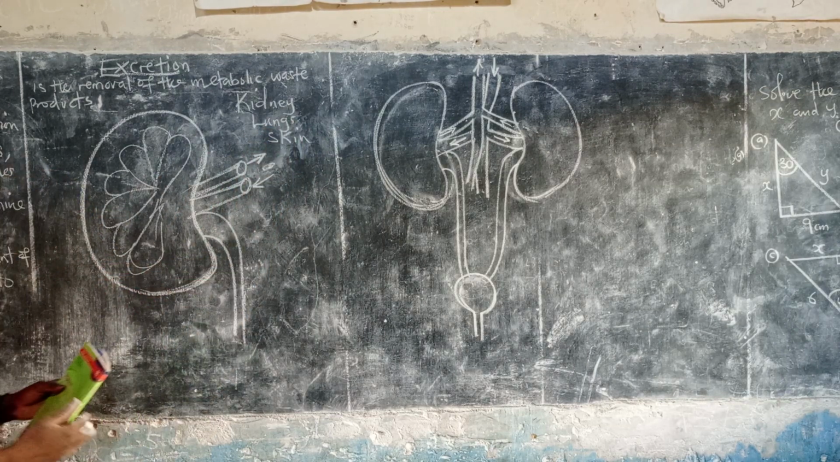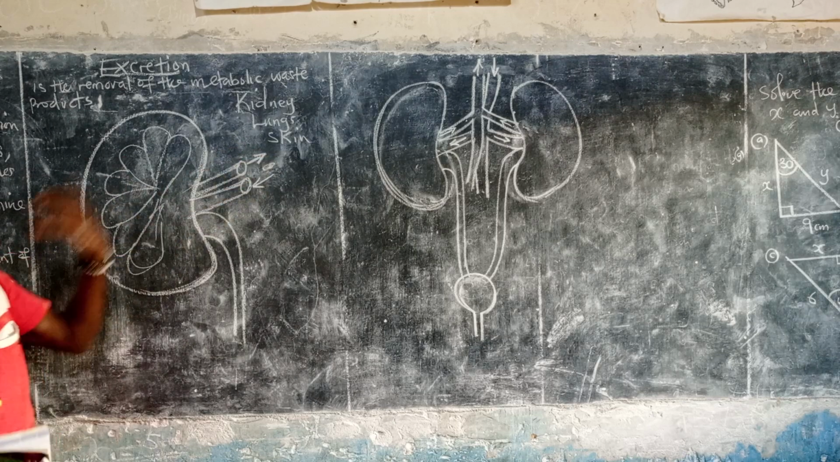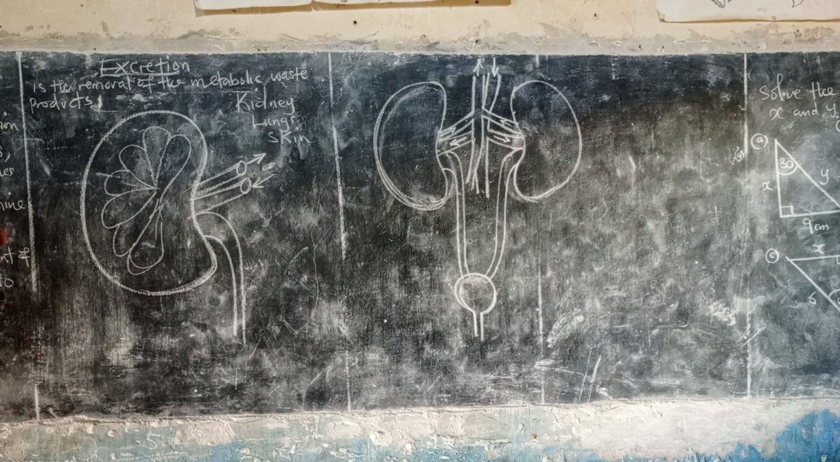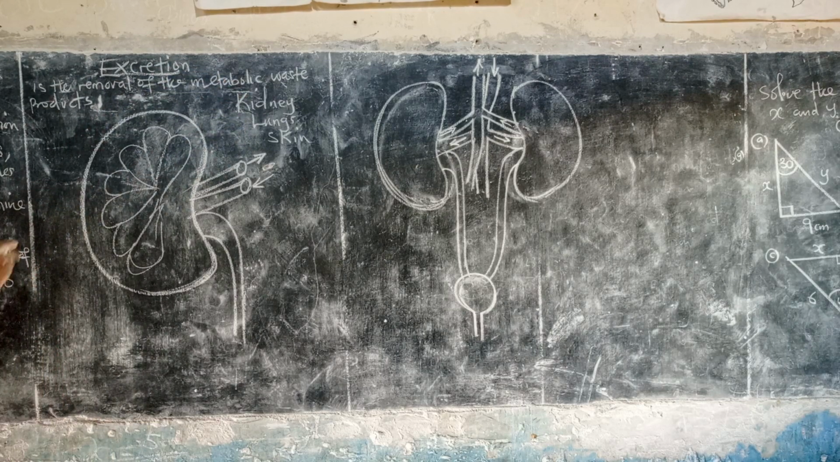According to what we know, the skin is not an excretory organ. It only plays a role in excretion only when the temperature is high. But the kidneys and the lungs are the main ones. What does the kidney do? It removes what you call urea. That is the main function.